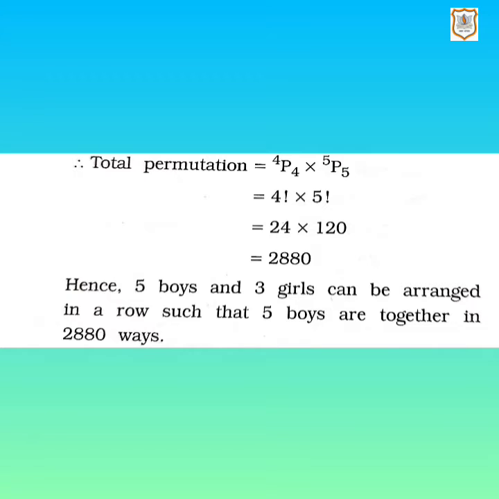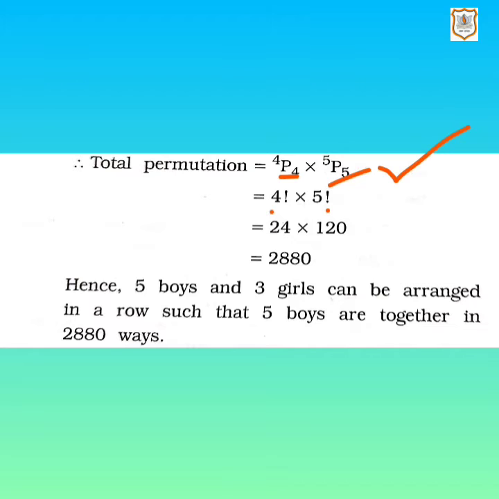Another arrangement of boys can be done like, how can boys be arranged on a bench together? On one bench they are occupying 5 different places. So there are 5 boys and 5 different places. So 5 boys can be arranged in 5p5 ways. So 4p4 into 5p5. Let's solve it. The total number of ways in which boys can be arranged together is 4p4 into 5p5. 4p4 is 4 factorial and 5p5 is 5 factorial.